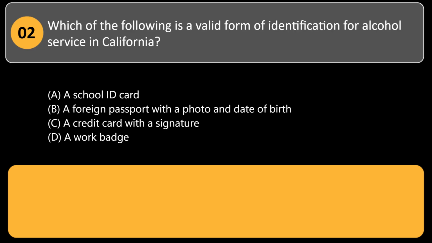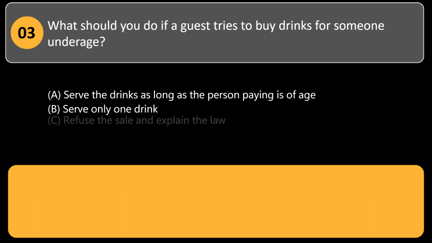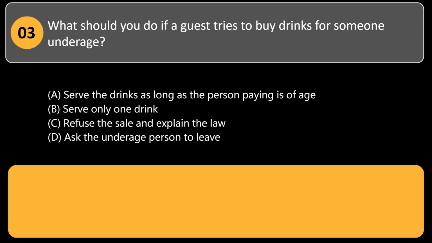A. A school ID card. B. A foreign passport with a photo and date of birth. C. A credit card with a signature. D. A work badge. Answer: B. A valid ID must include a photo, date of birth, and issuing authority, such as a driver's license, state ID, or foreign passport. What should you do if a guest tries to buy drinks for someone underage?